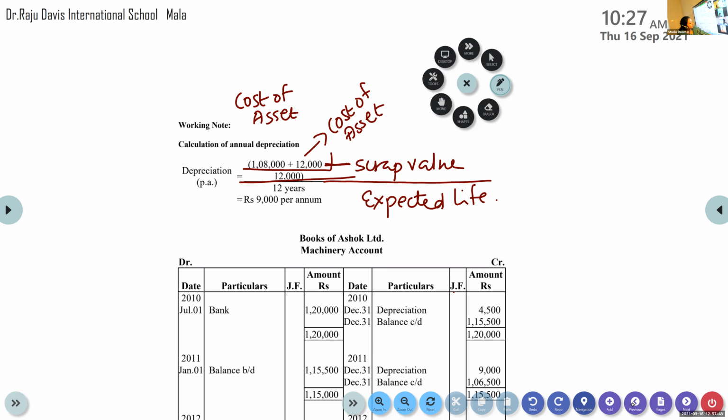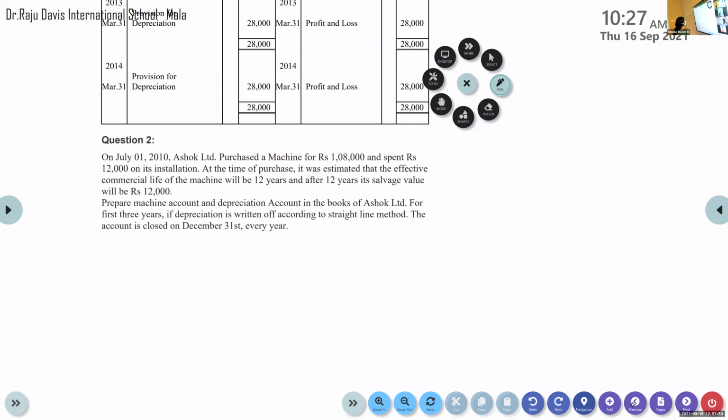So what is next? What are you asked to do? You are asked to prepare machinery account and depreciation account for the first 3 years. And which is the method used here? Straight line method. What is the peculiarity of straight line method? Aparna, can you tell me?